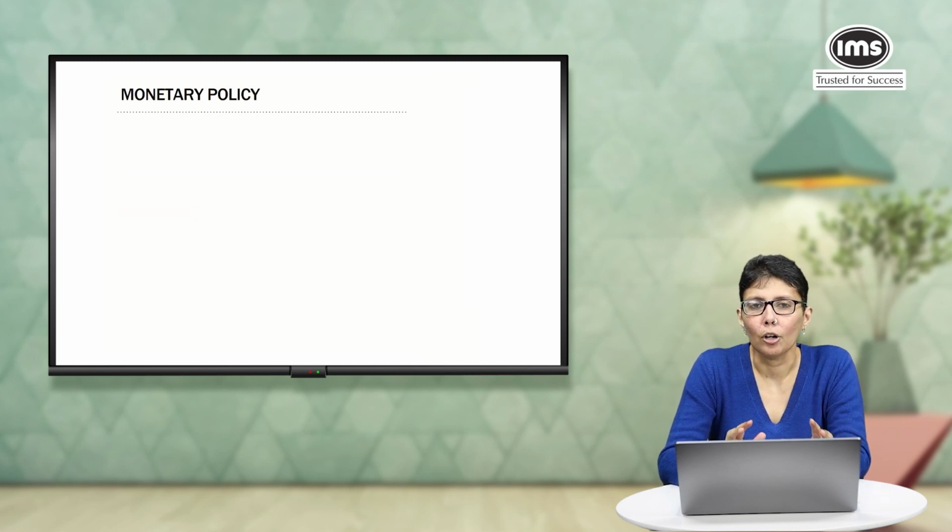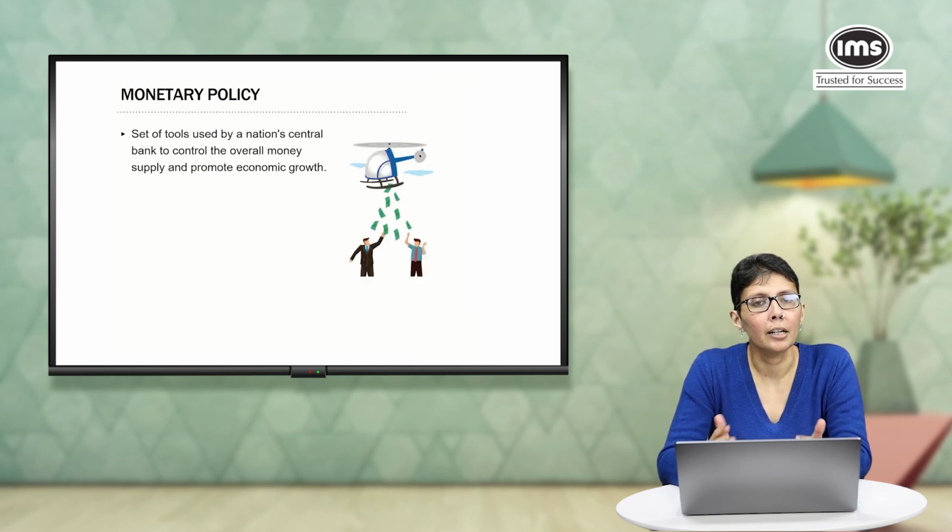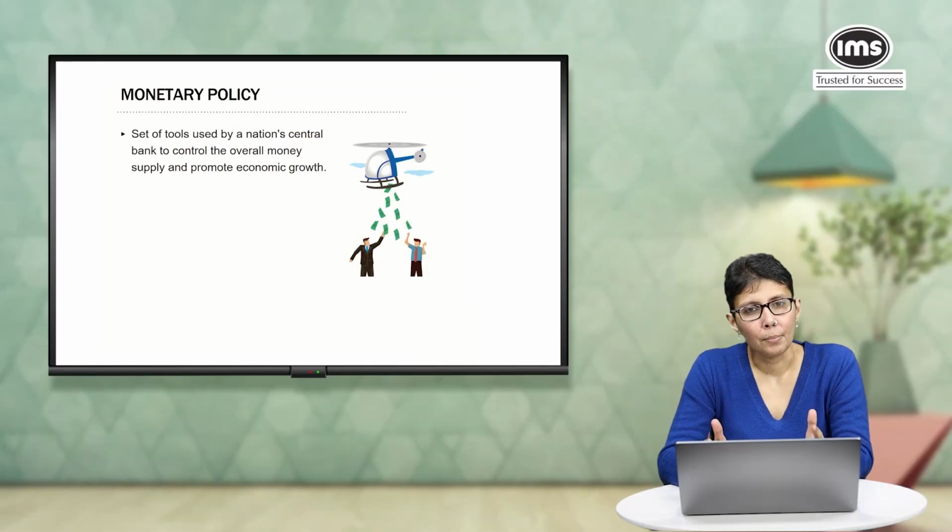Then we have something called the monetary policy. Now, a lot of people are confused between the fiscal policy and the monetary policy. One of the things we need to remember is that the fiscal policy is in the hands of the government or the elected representatives of the country. But the monetary policy is actually controlled by the central bank, which in our case is the Reserve Bank of India. Now, the purpose of the monetary policy is kind of similar to the fiscal policy.